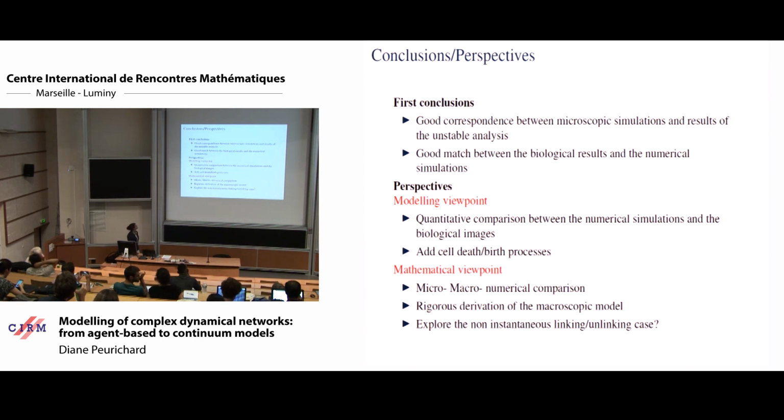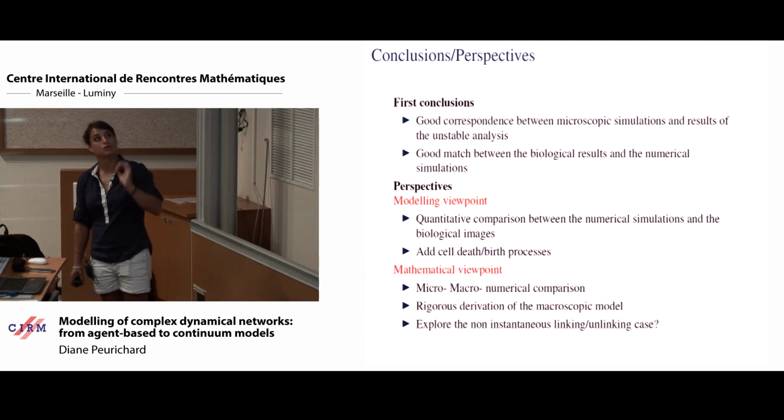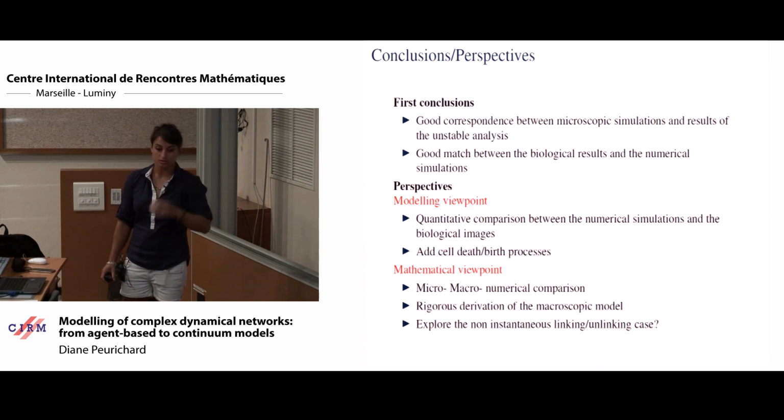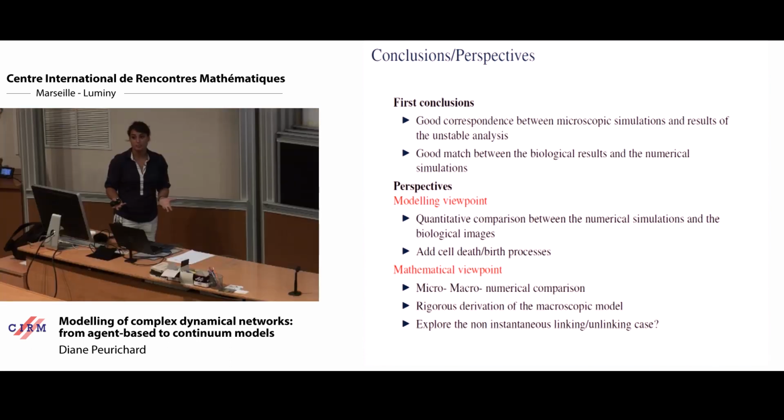So we have a good correspondence between the microscopic and the macroscopic dynamic, of course, for some values of parameters that are the hypotheses that lead to the derivation. What we would want, actually the basis of the project, was to add cell death or birth, to study other systems where cells can reproduce and can die, because in this system the cells are static.